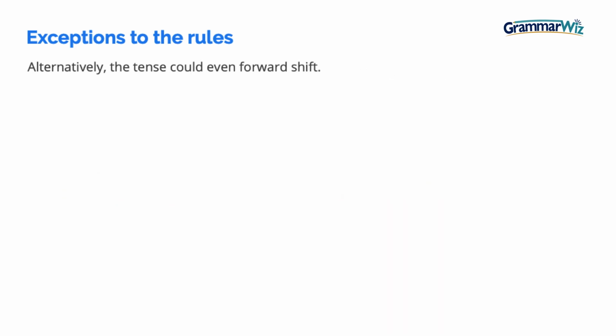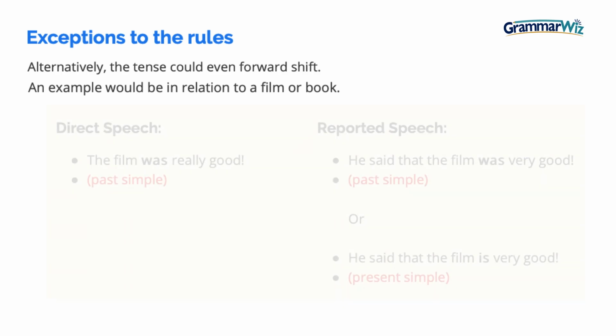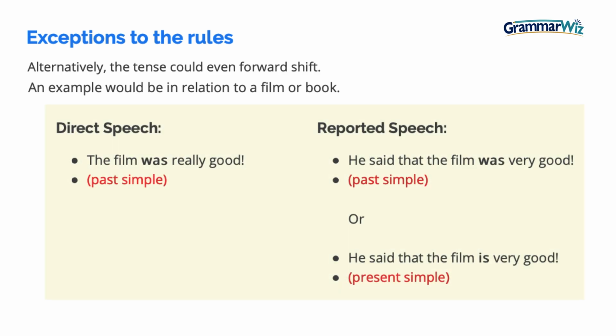Another example is that the tense could, in cases, even forward shift. An example would be in relation to talking about a film or a book. If we look at an example, if you say the film was really good, you could say he said the film was really good and use the same tense, because obviously you're still at that time thinking the film was good and is still good. Or you could say he said the film is good, because you're making the point that at this moment the film is still good because the film is still there.